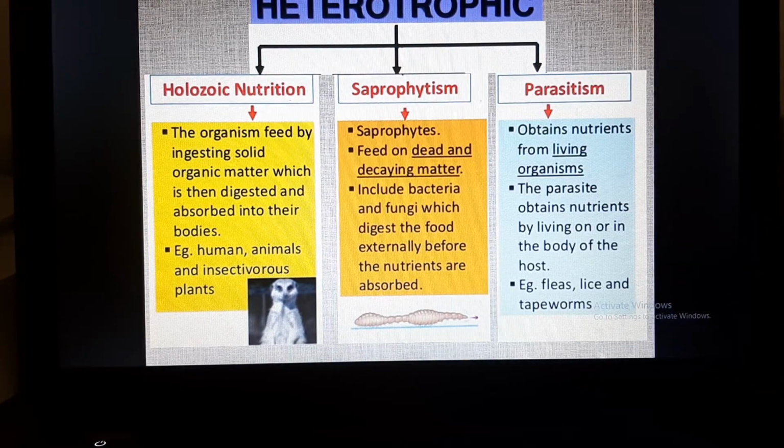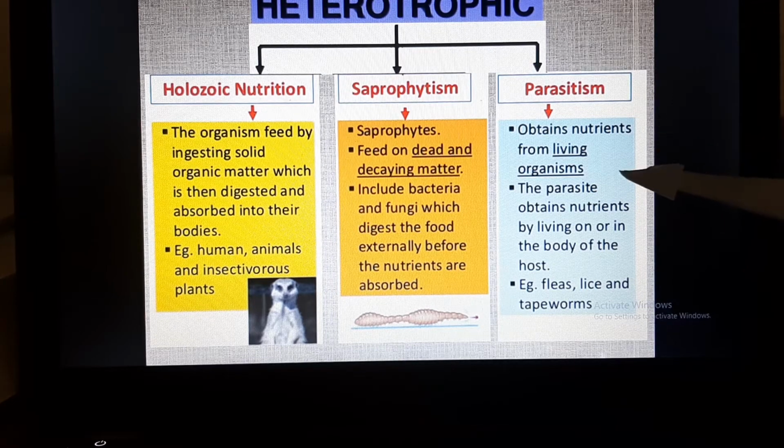Now next is parasitism. Parasitism is obtaining nutrients from a living organism. That means in this mode of nutrition, the organism derives its nutrition from another living organism. This can be either by living inside the body of the living organism or host, or it can be outside the body of the host. So the parasite which lives inside the body of the host is called endoparasite, and the parasite which is living outside the body of the host is called ectoparasite.